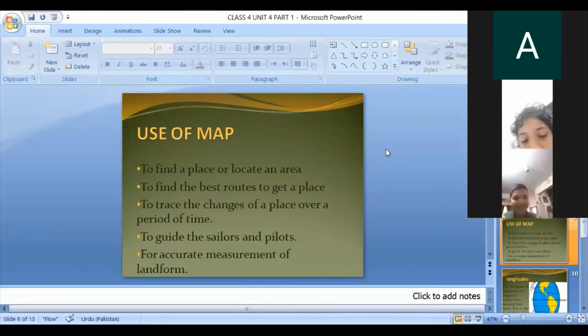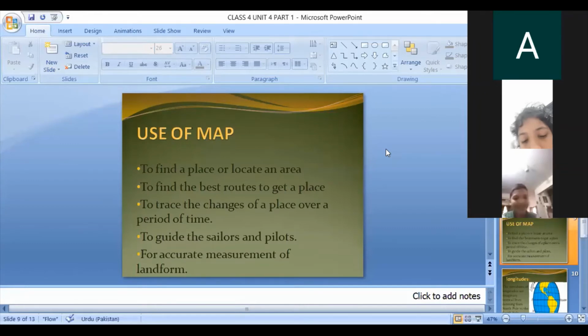Number three, to trace the change of a place over a period of time. For example, many years ago we went to Lahore or Karachi or any city. But after a long time, everything has changed. So we use a map when we go again to that place.